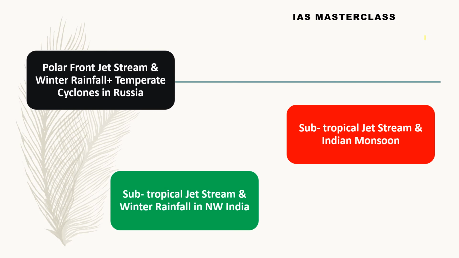That means a slight vacuum, or a low pressure, is created at the surface, and this rising air, which is rising to the area of convergence near the jet, will actually condense and cause rainfall. That means the southern part of the polar front jet stream receives rainfall, especially in the interior of continents. Now coming to the northern part of this jet stream, what happens?